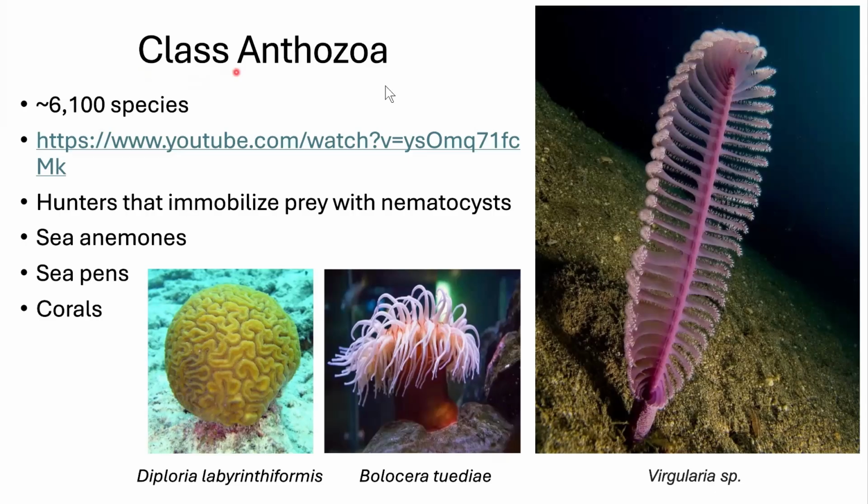Our Cnidaria here are going to be the sea anemones, sea pins, which is this guy here, really beautiful. This is your sea anemone, and corals. So those are the three in our Anthozoa. There's about 6,000 species, and I have a video for you about watching a sea anemone swim. It's pretty cool. You might think these can't swim, but they can, and it's fantastic. They are hunters. They immobilize their prey with those specialized cells.